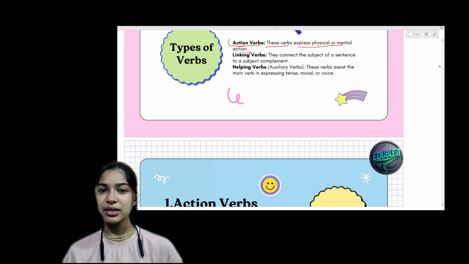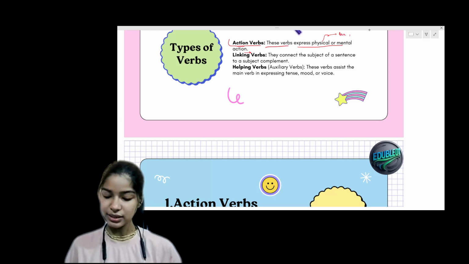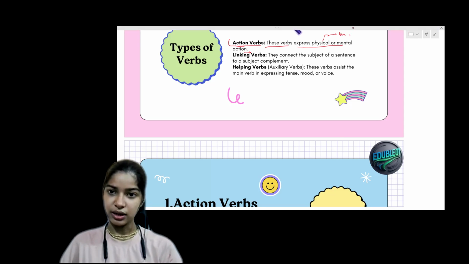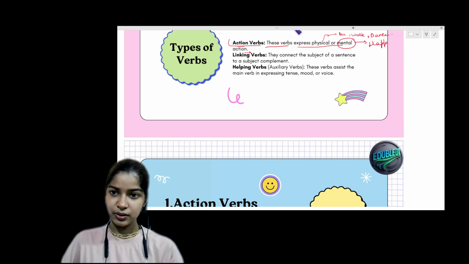Physical means like run, walk, dance, sing. And what are the mental? Like happy, sad, and so on. These are the mental.